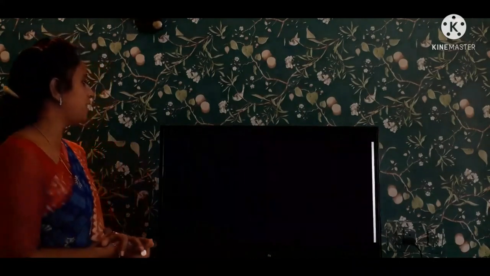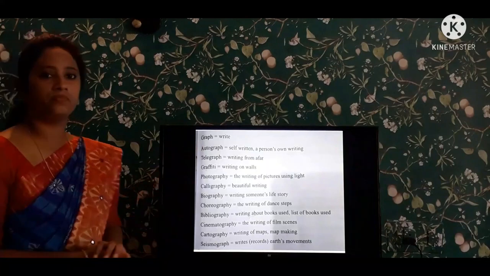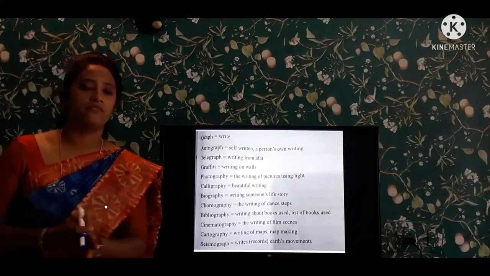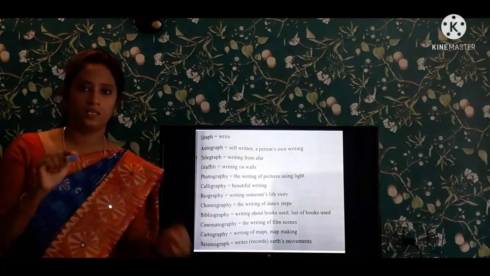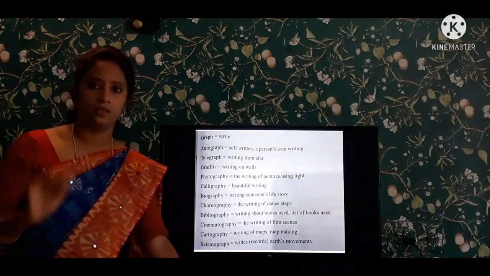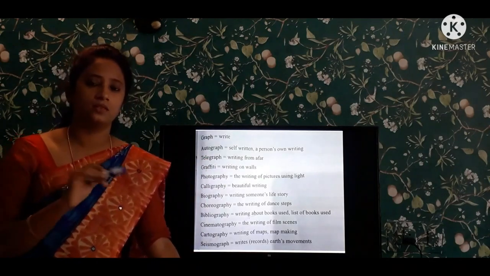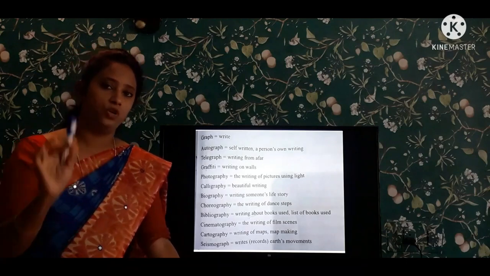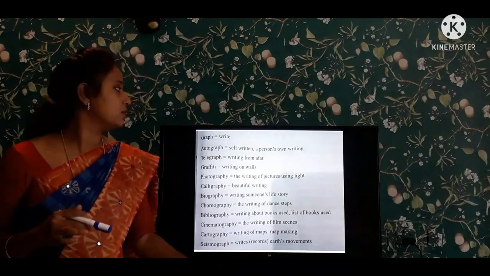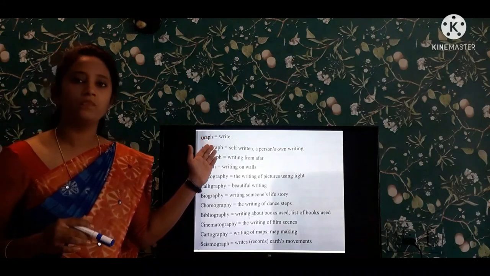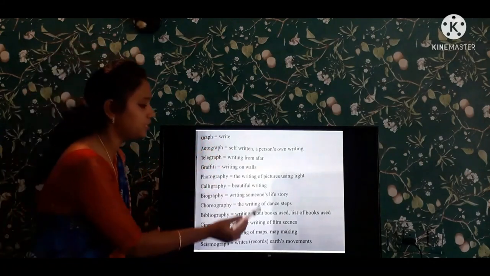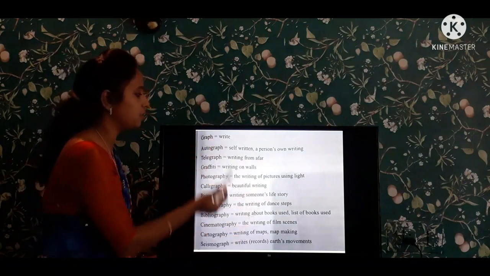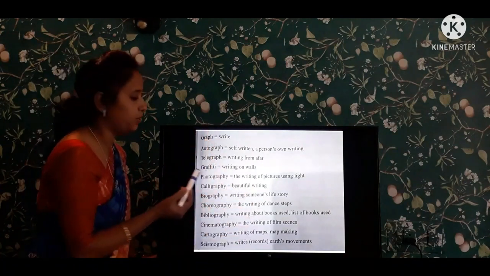And next, coming to the next one, is graph. What is meant by graph? Writing anything is known as graph. Whatever you are writing is the graph. This graph is the root word. So all these words come from this root word.